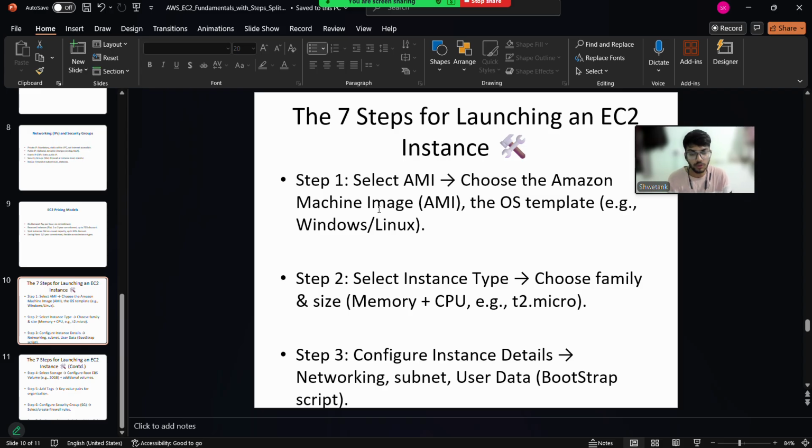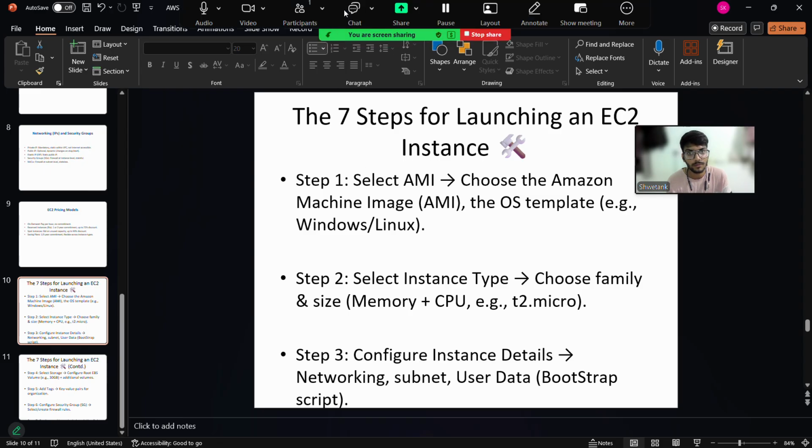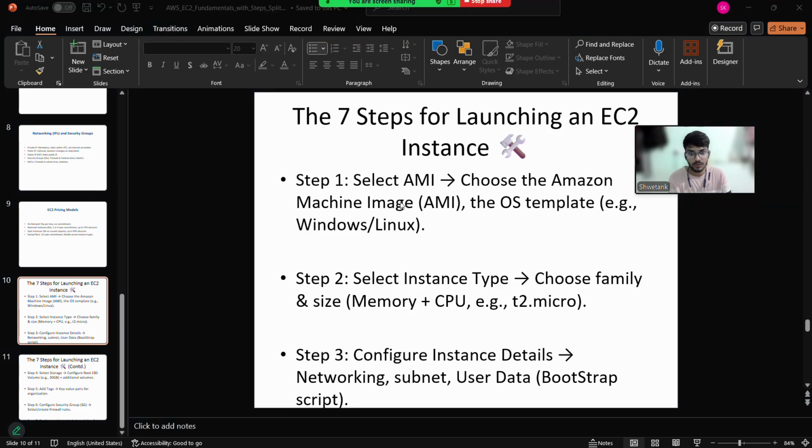And another one is we have to select instance type, like T2 micro, T3 micro, as per our need. T2 micro means it is slower. T3 micro is faster, and T2 large will be even faster. Step 3 is we have to configure instance details like networking, subnet, and user data, as we have discussed earlier. So we will follow these.